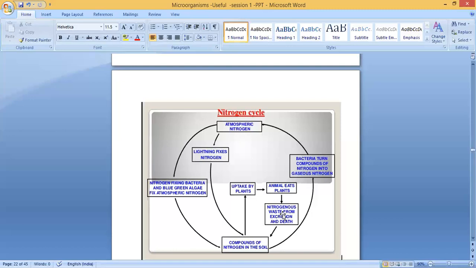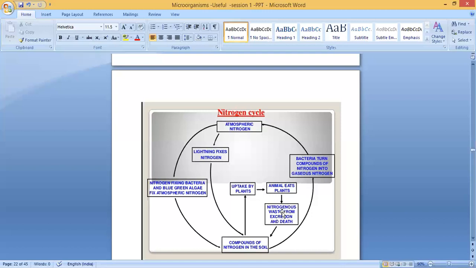It will go to the soil, which contains some microbes. They will decay the body of the animal and it mixes with the soil. Clear? So that nitrogen compound which was present in the body of the animal, after death, again mixes with the soil, and also their excreta mixes with the soil. Clear? So nitrogenous waste from excretion and death.